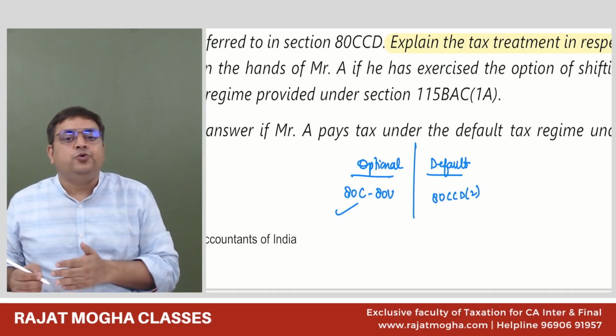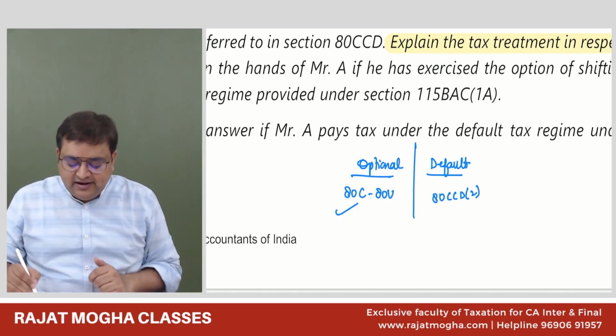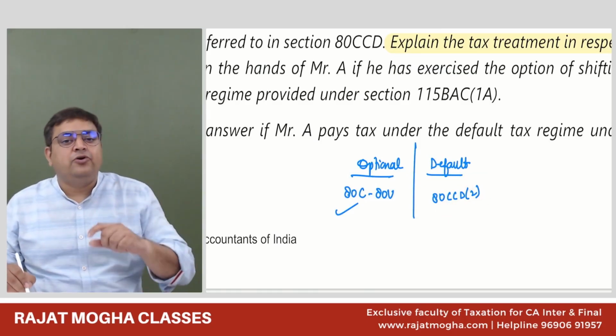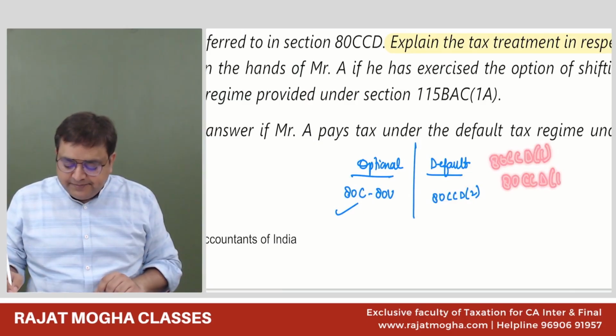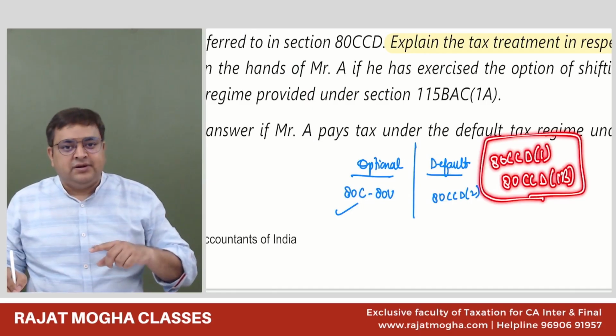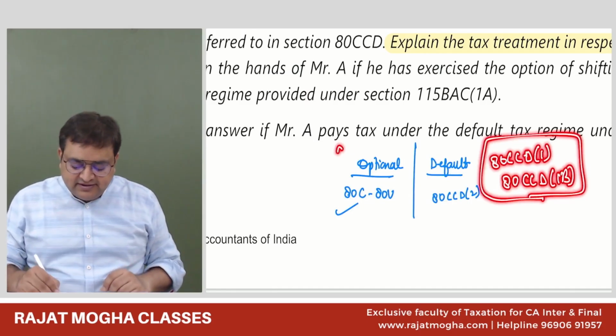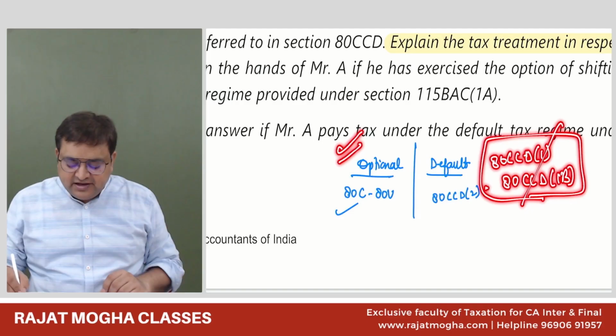Because in 80CCD, there are other sections related to employee contribution, 80CCD1 and 80CCD1B. These two are related to employee contribution. We can get these deductions in the optional regime, but we don't get them in the default regime.